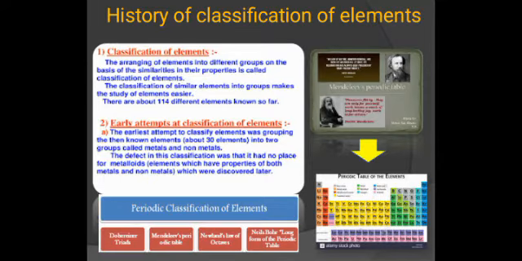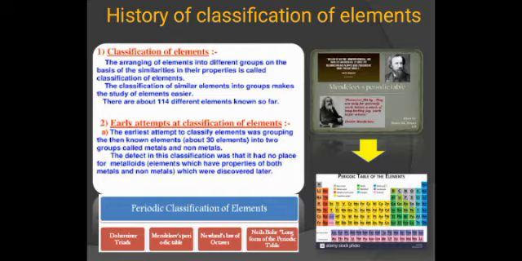Second, early attempts at classification of elements. In the earlier days, the first classification grouped the known elements, about 30 elements at that time, into only 2 groups, that is metals and non-metals. But the defect in this classification was that it had no place for metalloids, which are elements that have properties of both metals as well as non-metals, and which were discovered later.